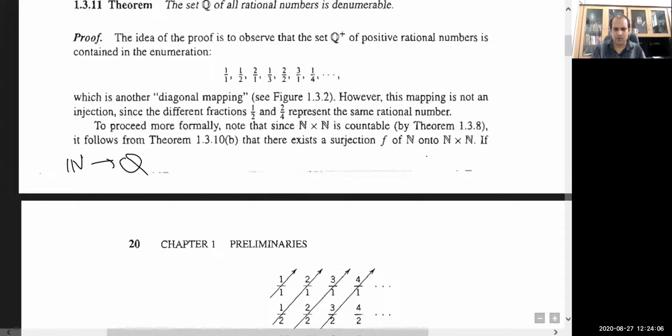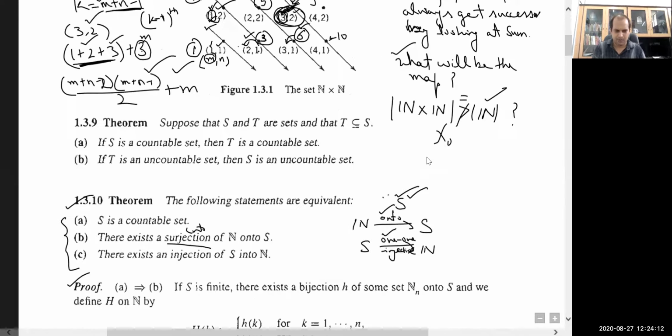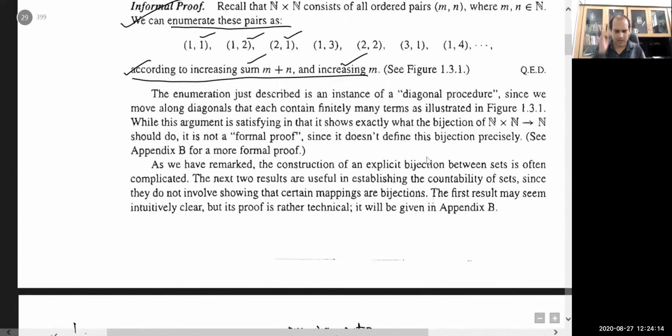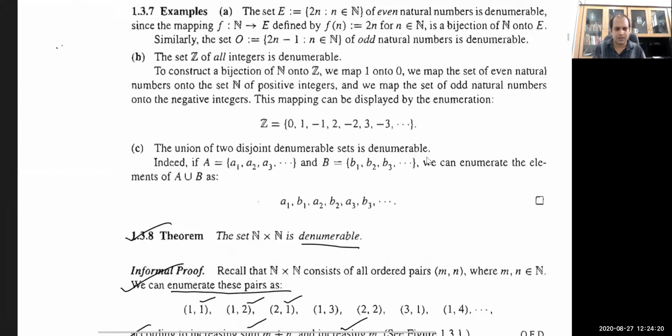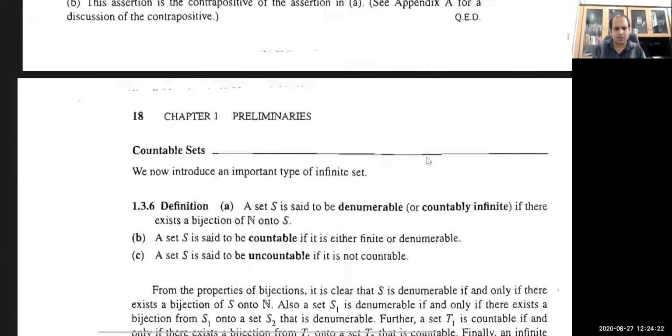So what we will do is try to prove it by defining a surjection map and using this inequality. There are several proofs, but I am going to first explain what is given in your book, and then in the completion class, I will tell you two or three other proofs of this result. So go through this result.